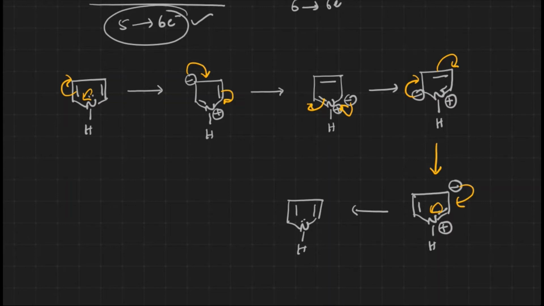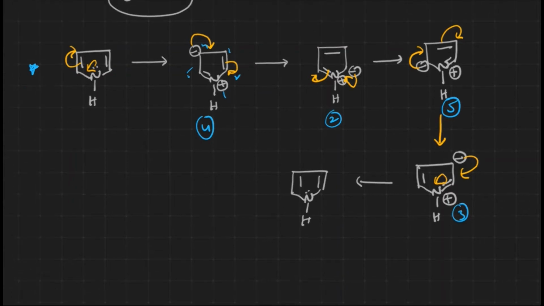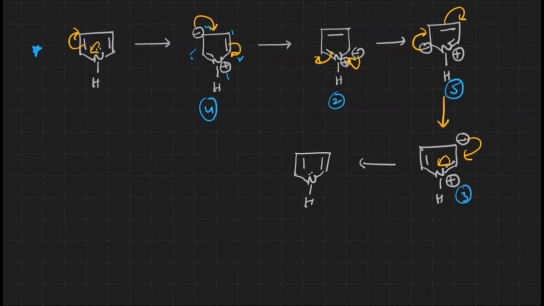Now let us take the numbering 1, 2, 3, 4, 5. Here the four carbons, the second, fifth, fourth and third positions, are getting a negative charge. Except the first position, nitrogen, everywhere on the ring we are getting a negative charge. We can expect that substitution takes place at all the positions of the ring, but it is not so. Why it is not so, we have to see the stability of the respective sigma complex.